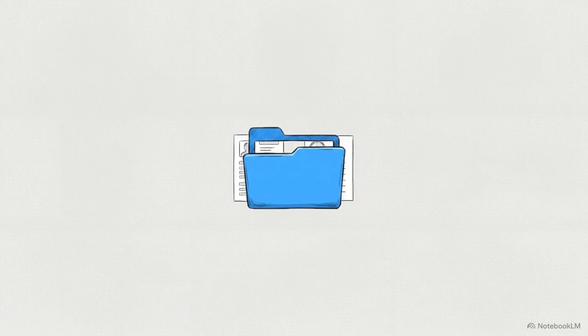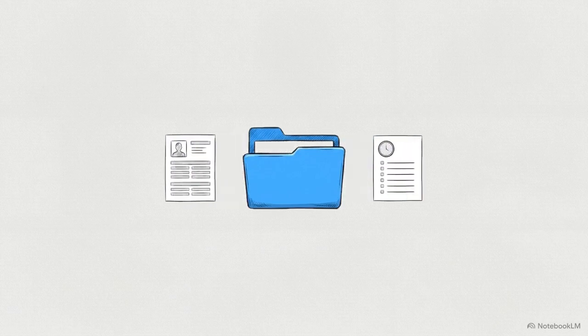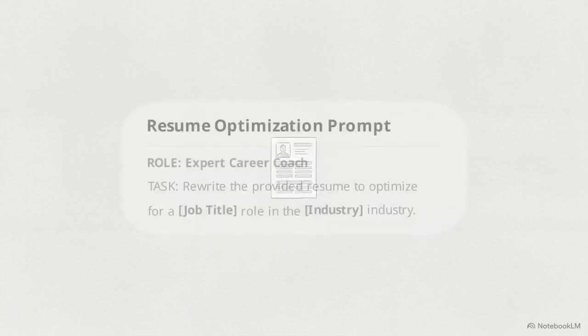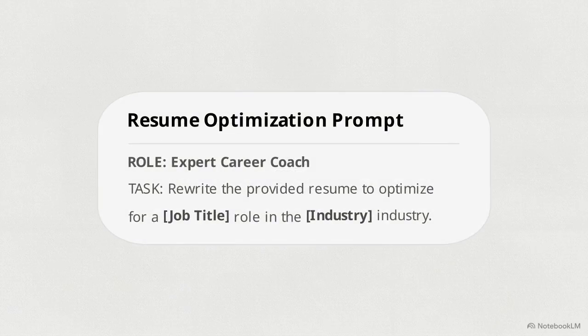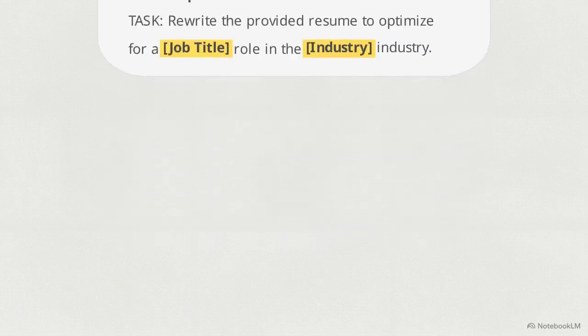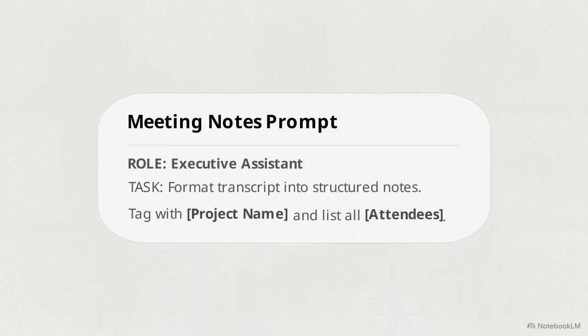To round out your toolkit, we'll look at 2 final applications: optimizing a resume and formatting standard meeting notes. This resume optimization prompt uses specific variables. Replacing bracketed fields with your job title and industry aligns your experience with a specific role. For meeting notes, providing the transcript and filling variables for project name and attendees generates a structured record.